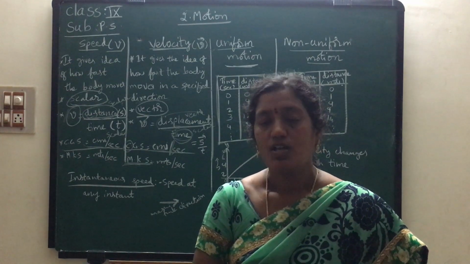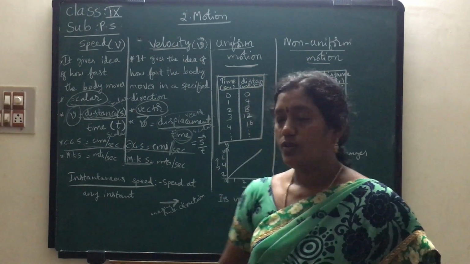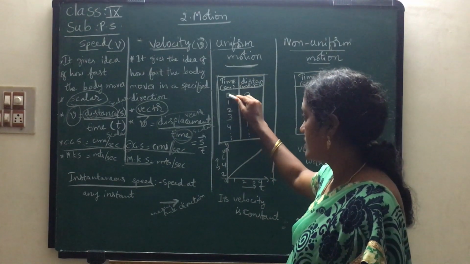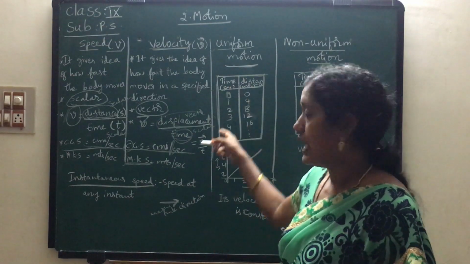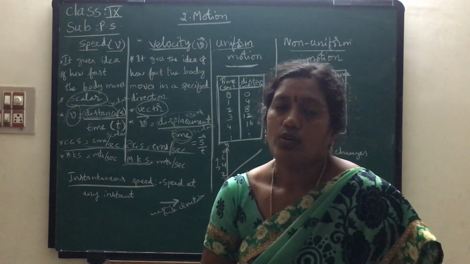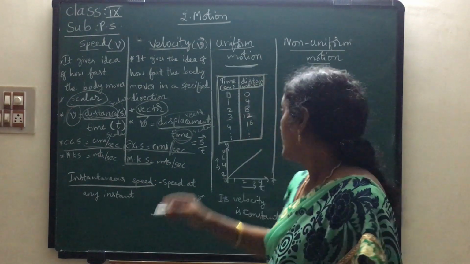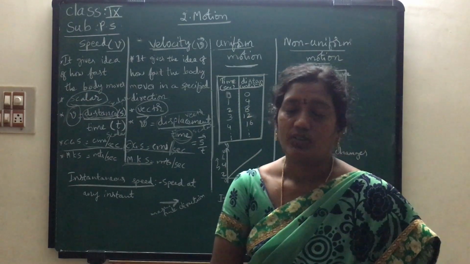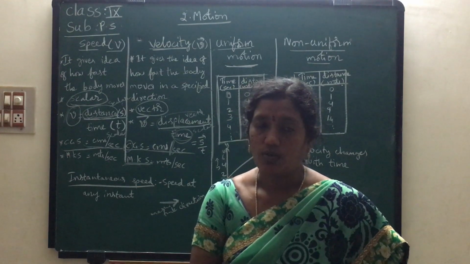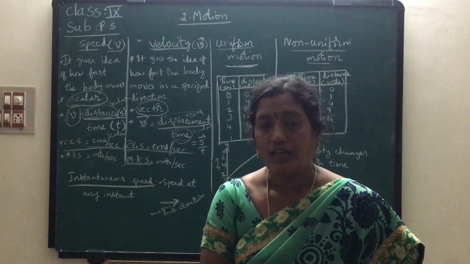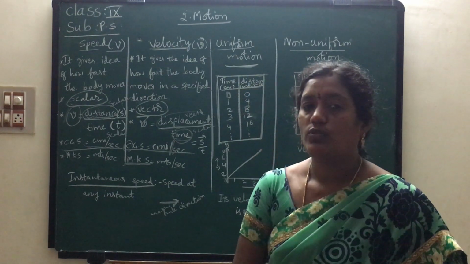Naturally it may happen. So here one person is observing a vehicle. He took the time in seconds: first 0 seconds, 1, 2, 3, 4, 5. So here we have to fix the time in seconds. Every 1 second we are observing how much distance it has covered. How much distance the vehicle is moving for every 1 second. So we have to take the time in hand, we have to count. For every 1 second you have to note down.